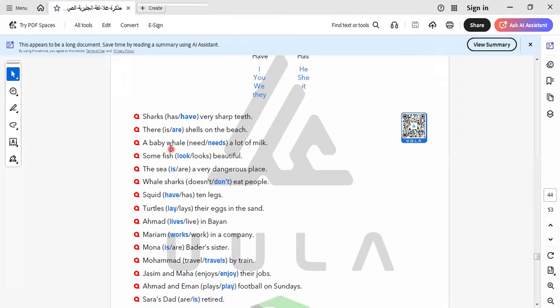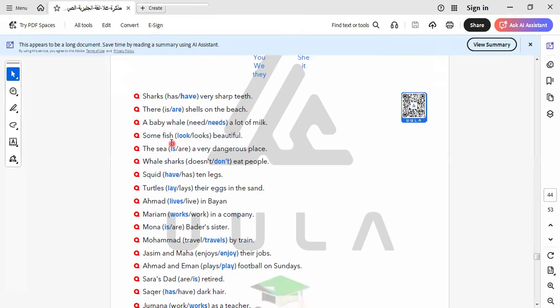A baby whale here is singular, so adding s to the verb, it will be needs. Some fish look. Here some fish is plural, so I put look without adding s. The sea ___ a very dangerous place. The sea is, so it will be is. Whale sharks here, it will be plural, so I put don't.